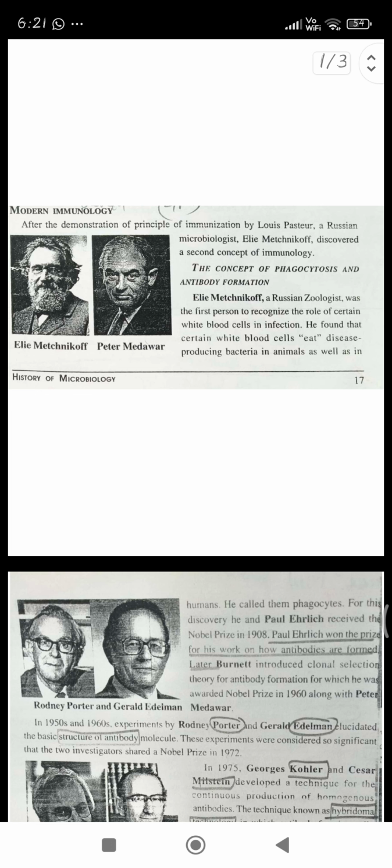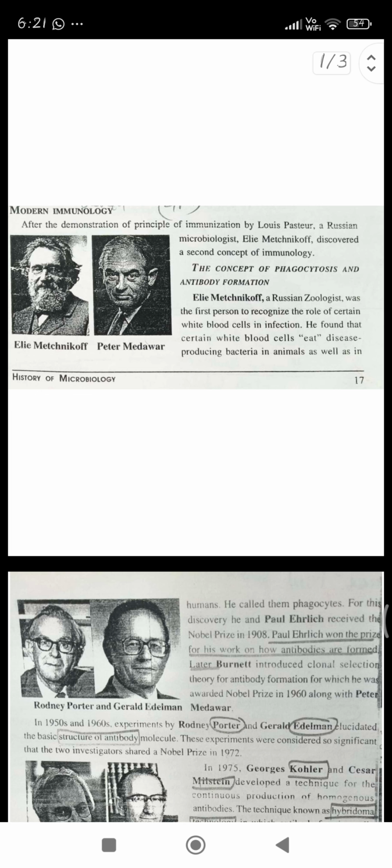We have seen that already. After that discovery, Eli Metchnikoff was the person who studied immunology the second time. He discovered the concept of immunology second time. He was a Russian zoologist and was the first person to recognize the role of certain white blood cells in infection, because infections contain white blood cells.